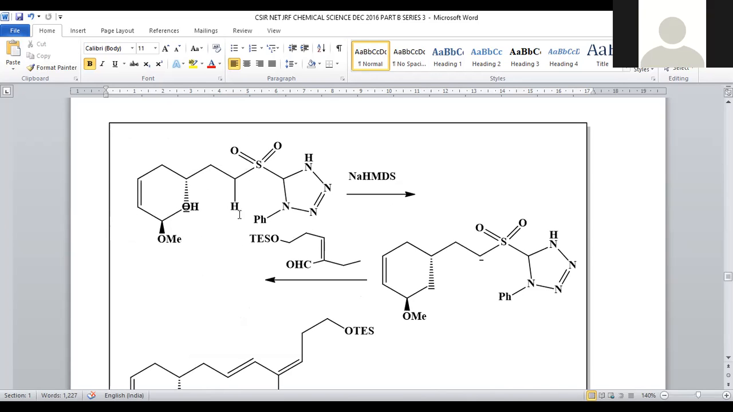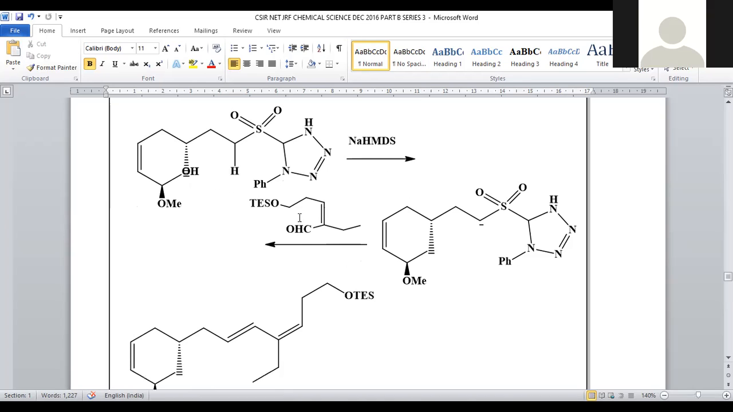So this is the starting material. The sulfone will be taken, and NaHMDS will be added. The nature of NaHMDS is a strong base. It will pull the hydrogen from the center because that becomes a more active methylene carbon. Why? Because an electron withdrawing group is present at the center. That's why we will get a carbanion, generated at the center, and the remaining positions remain as such.